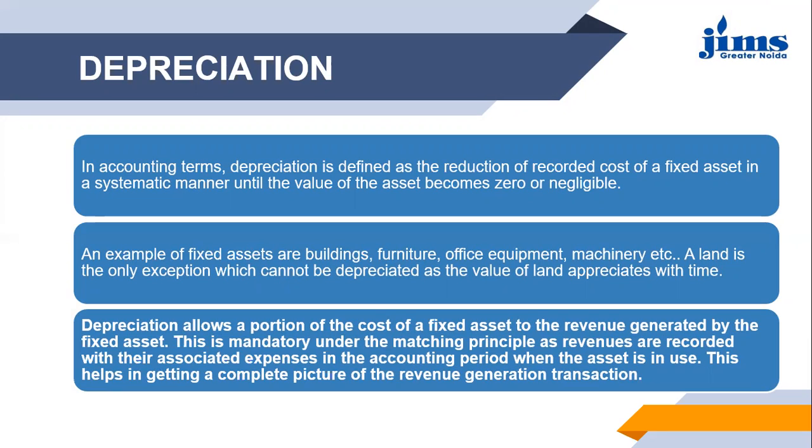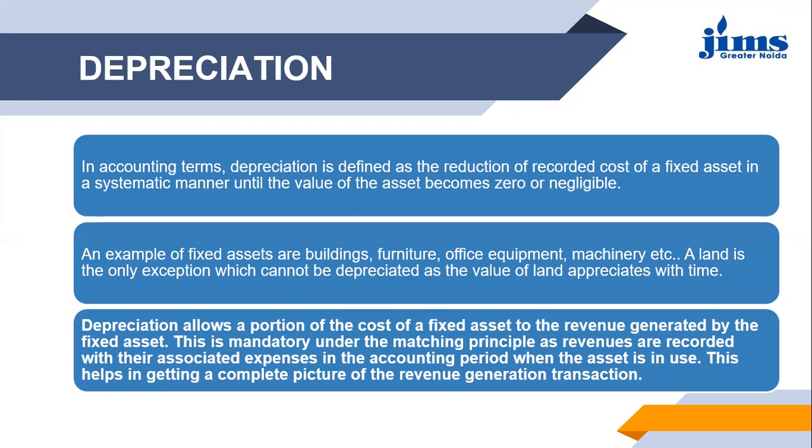As you can see under the second point, examples of fixed assets are building, furniture, office equipment, machinery, etc. Any fixed physical asset that the business has is prone to depreciation.